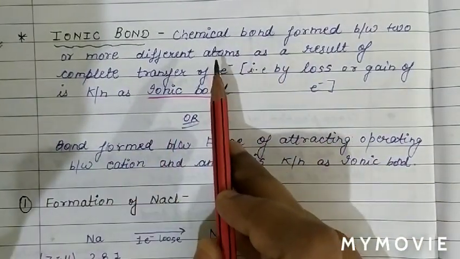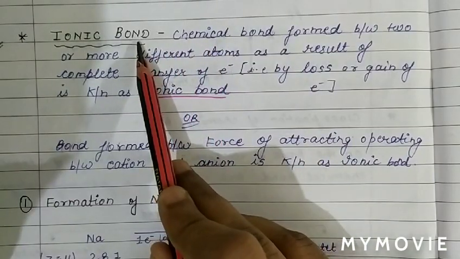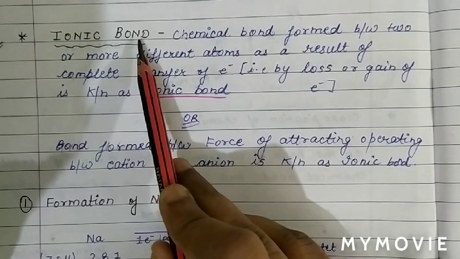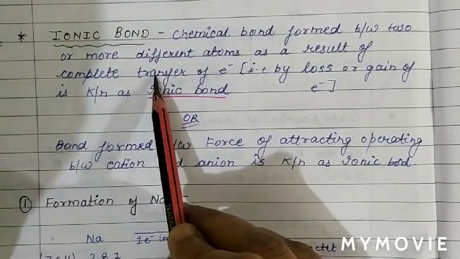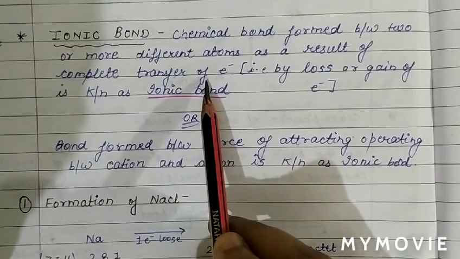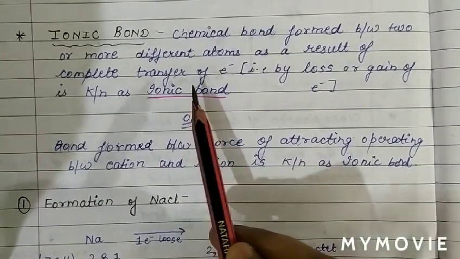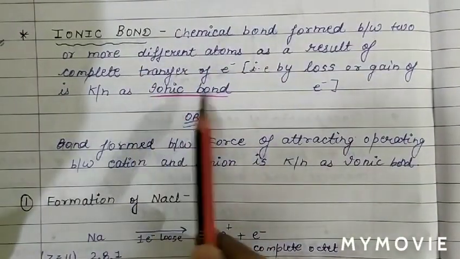When two atoms are involved in the formation of an ionic bond, the two atoms must be different, and there is complete transfer of electron: one atom will lose electron and the other atom will gain electron. Then the bond formed between the atoms is called an ionic bond.